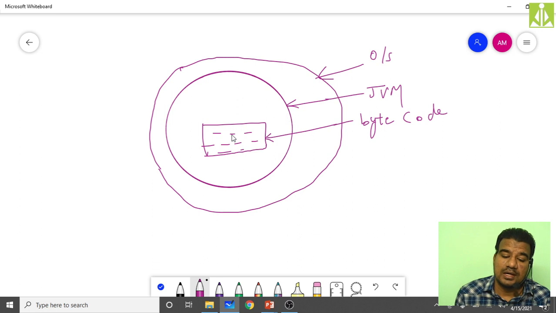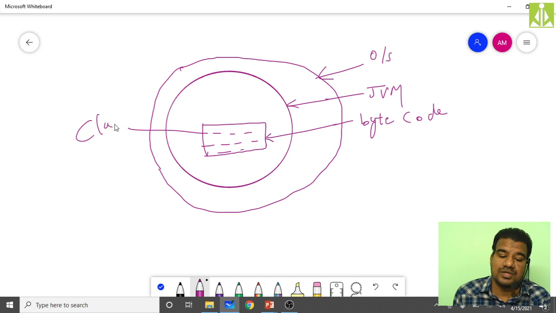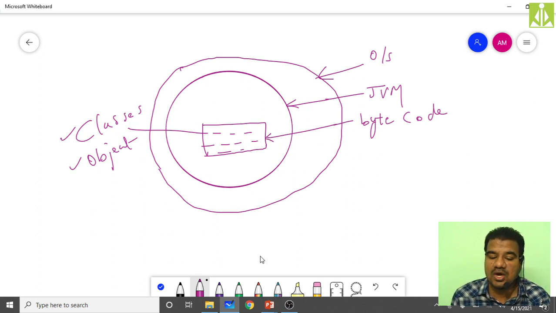Now, inside the bytecode, we have already provided security with the help of classes and objects. All our data members and member functions are bound inside these classes and objects. So a level of security we are already providing. The second level of security is provided with the help of the JVM. And the third level of security is the operating system. So suppose a hacker wants to hack the information inside the class, inside the object. If he wants to hack the information from these classes and objects, what does he have to do?